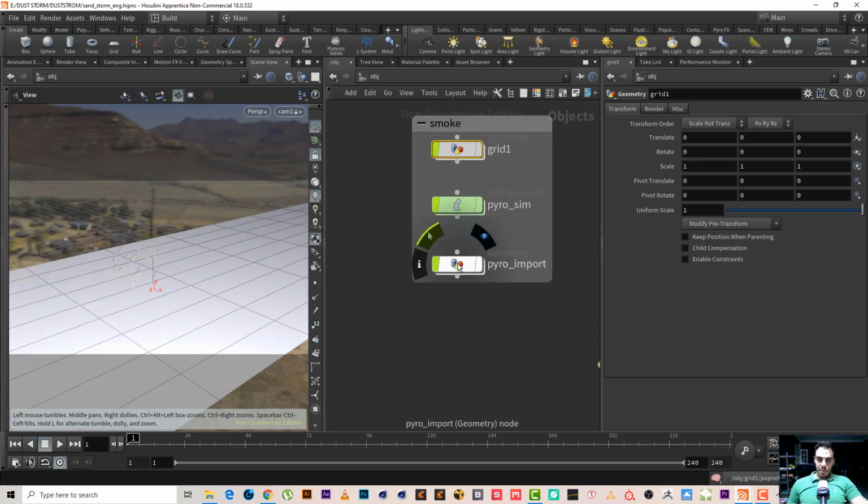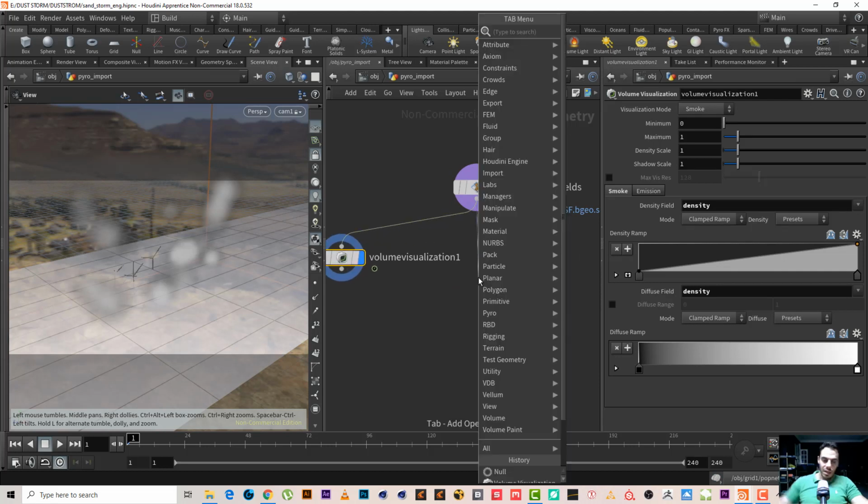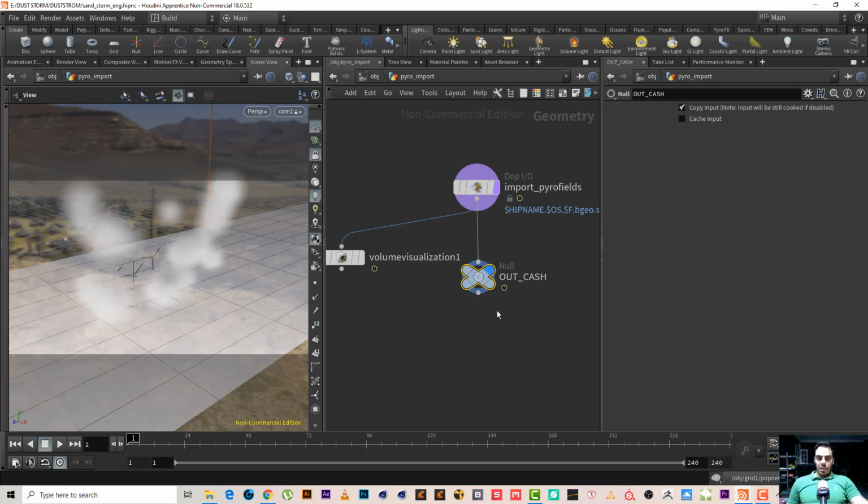Second, let's go to the pyro import. Let's go here and connect another null, because this is where we want the render to happen, because this is the caching. So I will name this out cache. It doesn't matter if you add it here or here, both will be the same. It wouldn't make any difference.